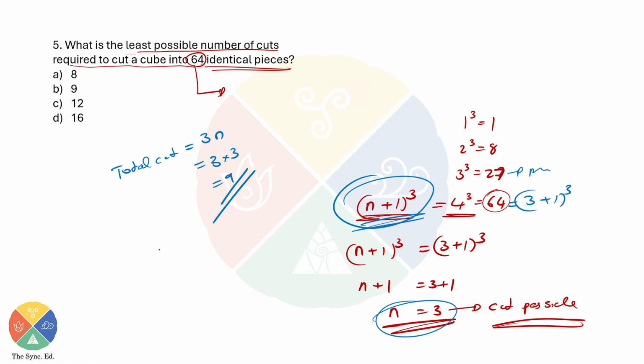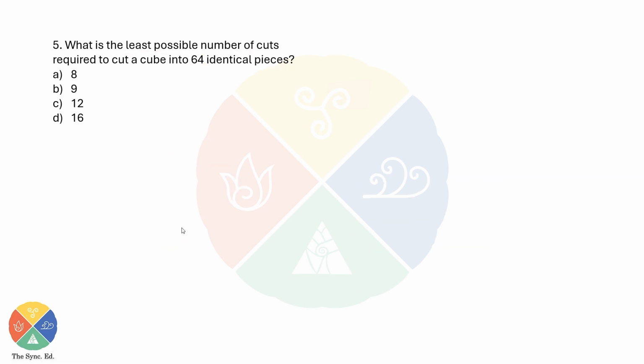Now, I'm going to give you one more question, a slight variation of this question. Required number of cuts, instead of 64, let's say 343 identical pieces have happened. Now, what's the answer? Find the answer. Let's assume there's an option.